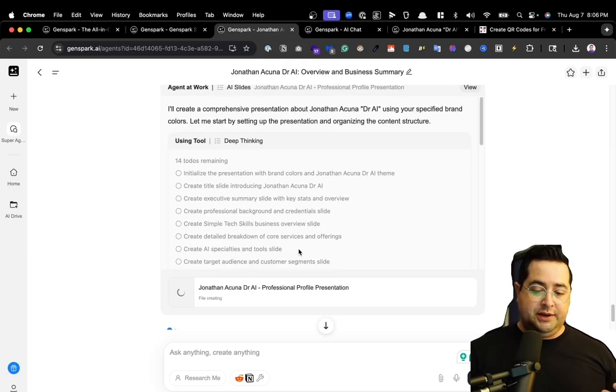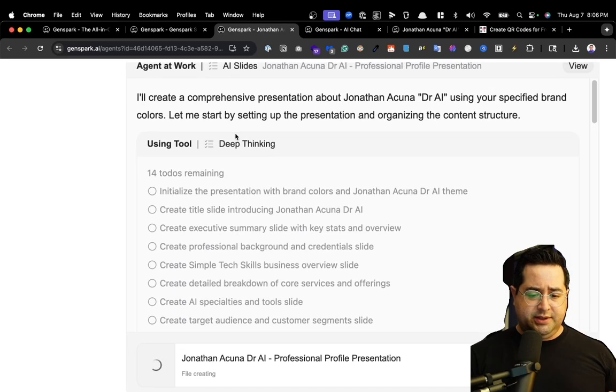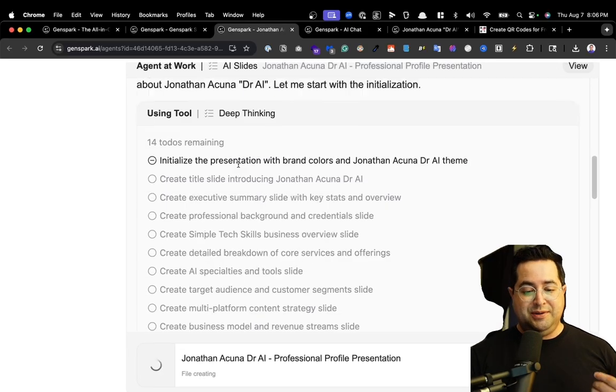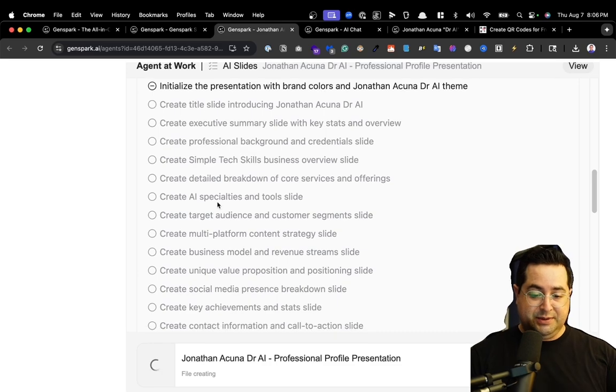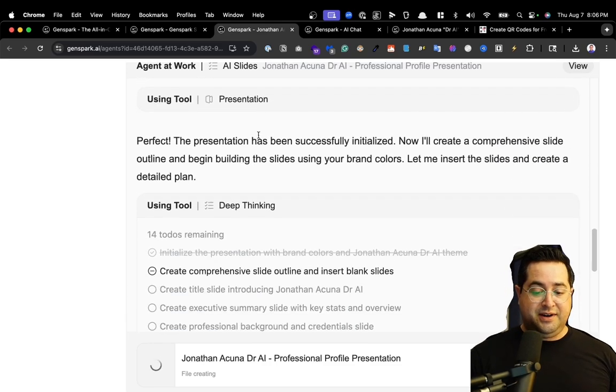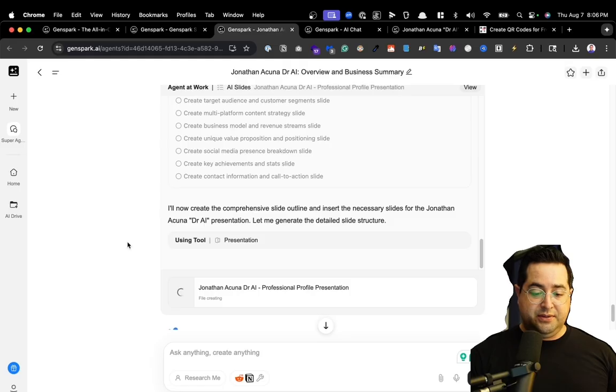So here you can see Genspark creating a to-do list, and the to-do list is pretty comprehensive. Look at this whole to-do list just for creating the presentation, like create specialty and tool slides, create executive summary. It's very methodical. And so right now it's going to go through the process.